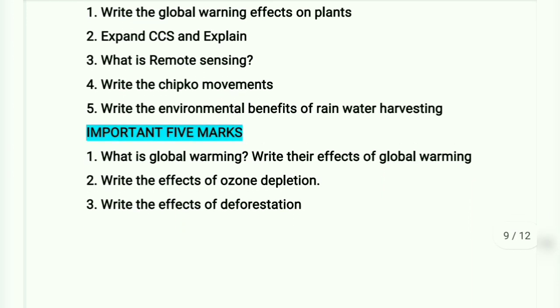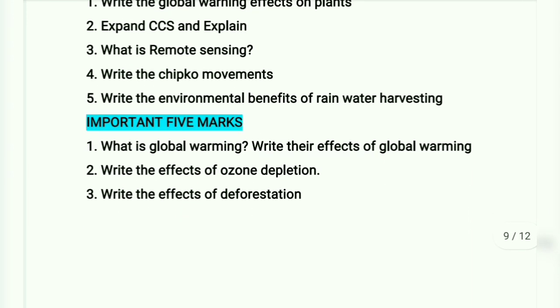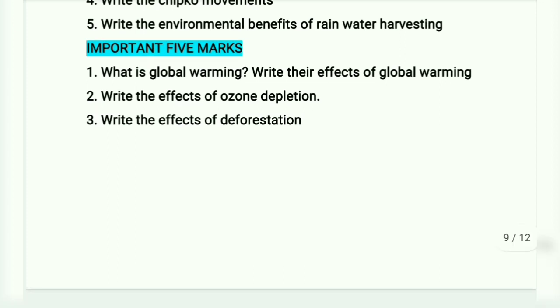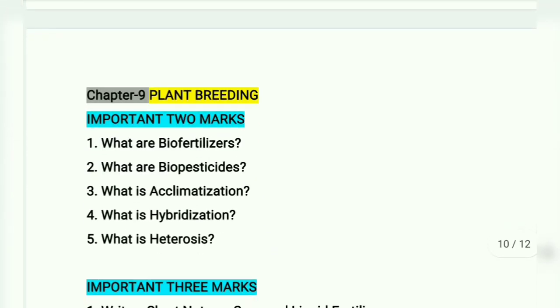Expand CCS and explain. What is remote sensing? Write about the Chipko movement. Write the environmental benefits of rainwater harvesting. Important 5 marks. What is global warming? Write the effects of global warming. Write the effects of ozone depletion. Write the effects of deforestation.